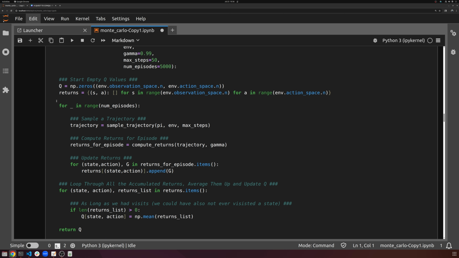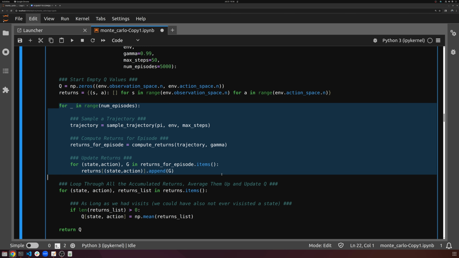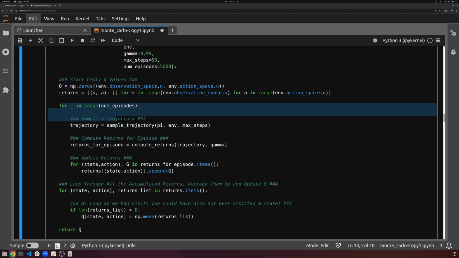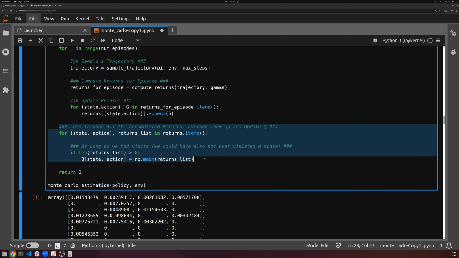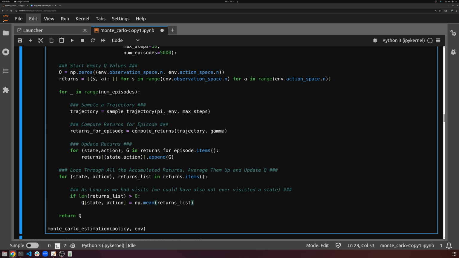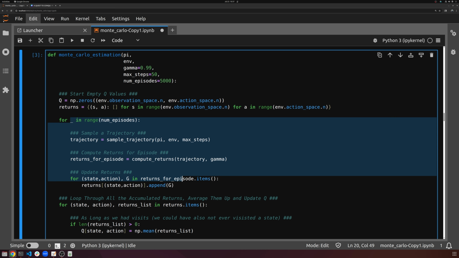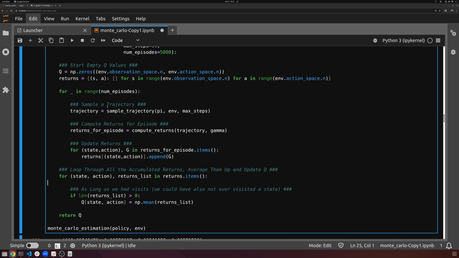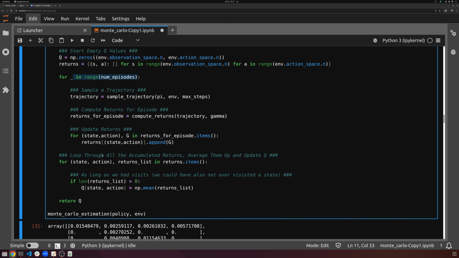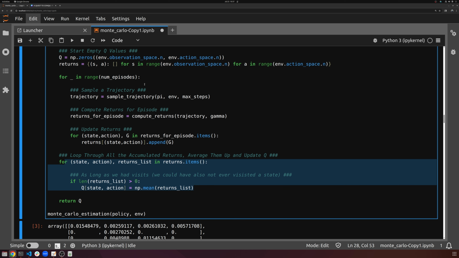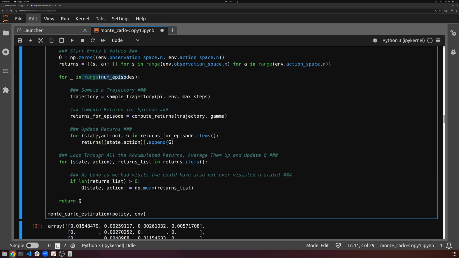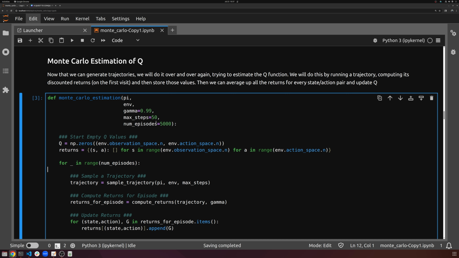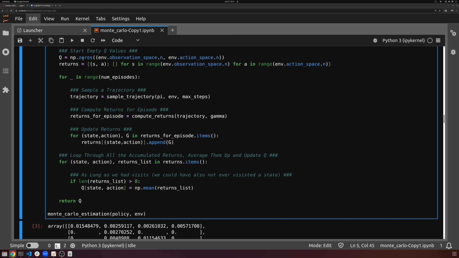So from our code from before, notice that we first play however many games we want. And then after we've played however many games, we loop through and average everything together. That's what we're trying to avoid. We have a for loop, and then we loop through all of the states and average them up. Rather, what we want to do is every time we play a game, we then want to update it instead of waiting to the end to play all the games. Because in this case, we have to store information for every single game, in this case, 5,000 games, inside memory.